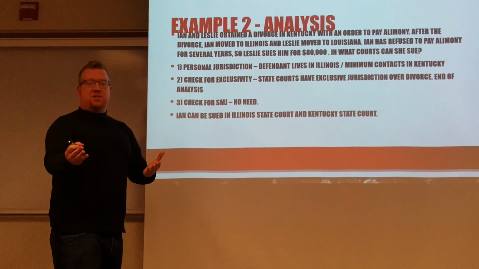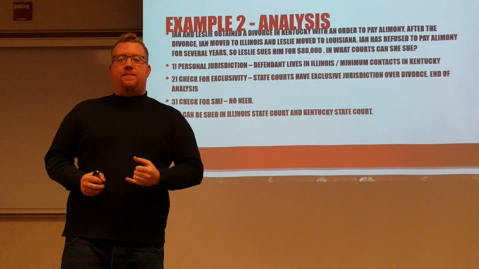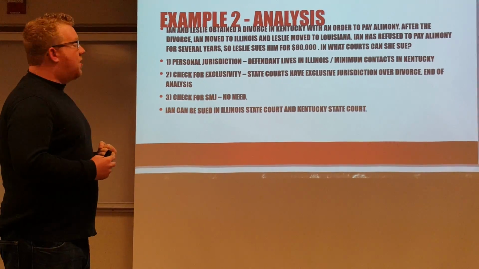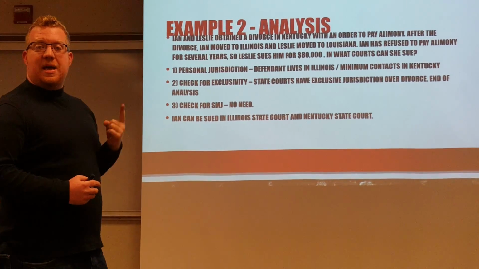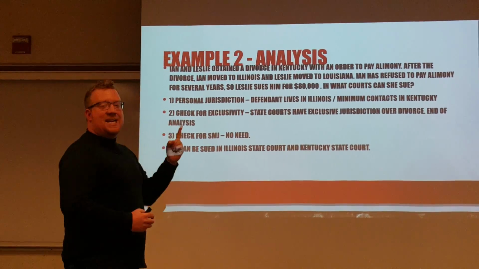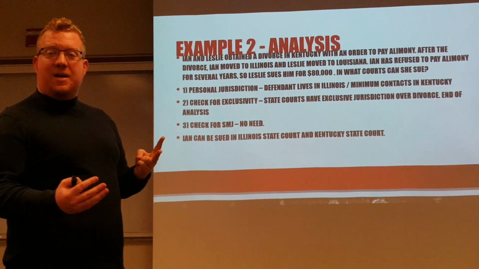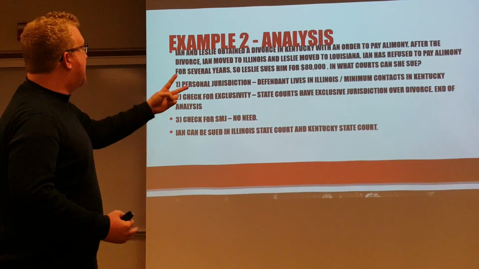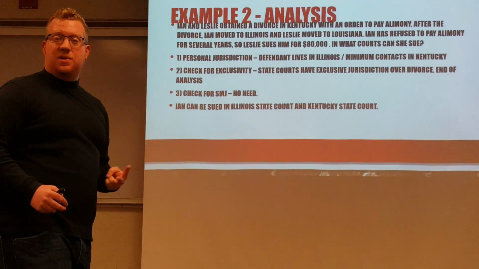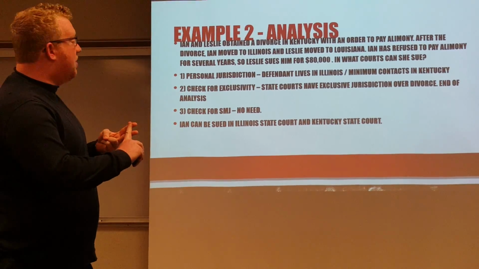First let's do our personal jurisdiction analysis, okay? The defendant lives in Illinois, right? Ian lives in Illinois. So we already know, for one, that he can be sued in Illinois, okay? Now, he has minimum contacts in Kentucky too. Why? Because the contract, essentially the legal agreement, took place in Kentucky before the divorce. So she can sue him in both Kentucky and Illinois.